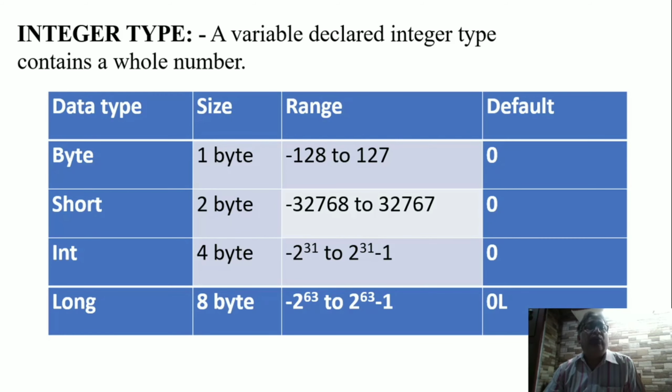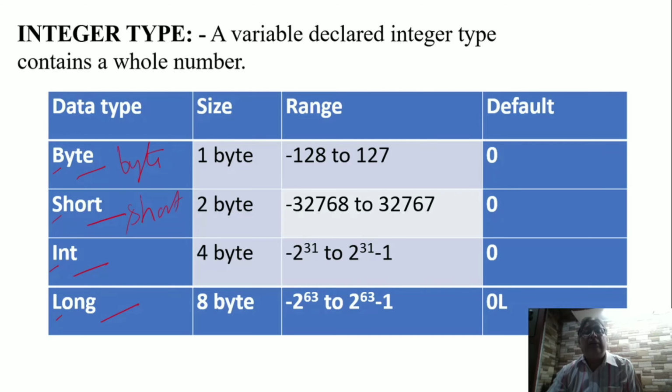Alright. Now integer. To hold the integer value, Java provides us 4 types of variables. Byte, short, int, long. All these data types' letters start with a small letter. Byte is small.